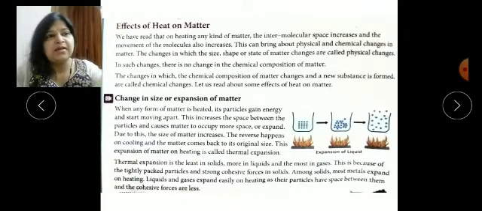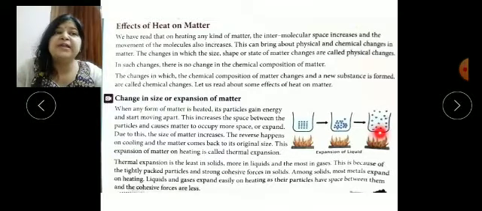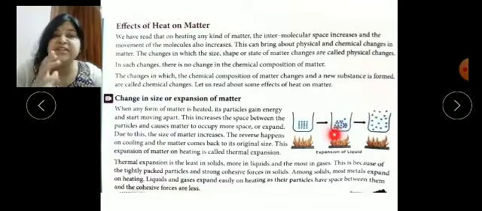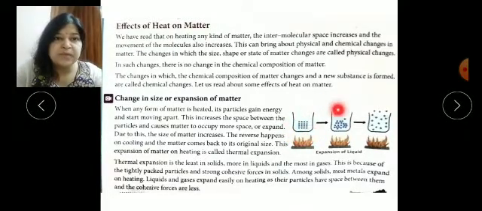In the same way, when we condense water vapor, this is a reversible process, we can convert it back. When we condense the water vapor, we get the liquid, and when we freeze it, when we cool it, it will again convert into ice.